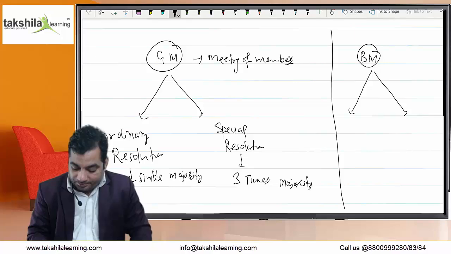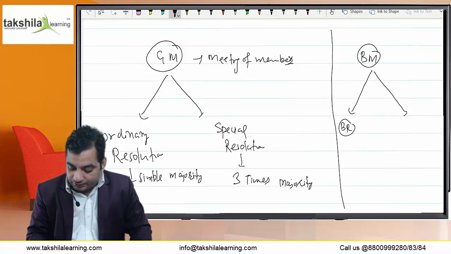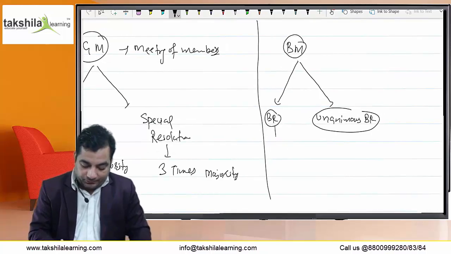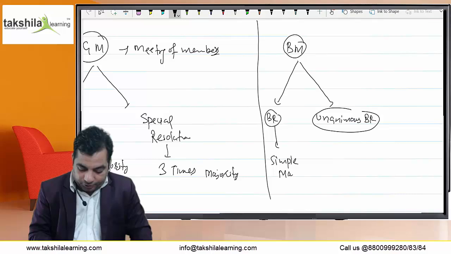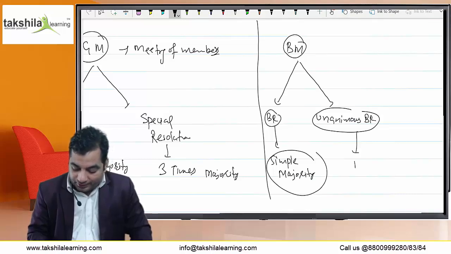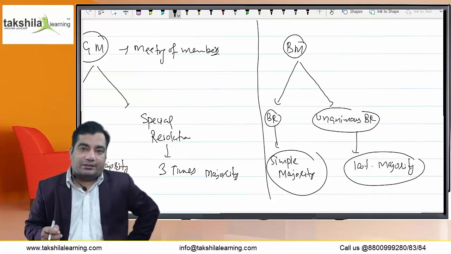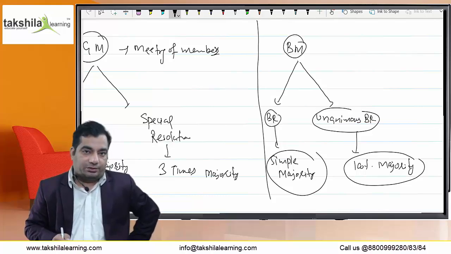That is BR and unanimous BR. BR means simple majority, and unanimous BR means 100% majority. In the case of BR, simple majority is required, and in the case of unanimous board resolution, all the directors need to be in favor of the resolution.